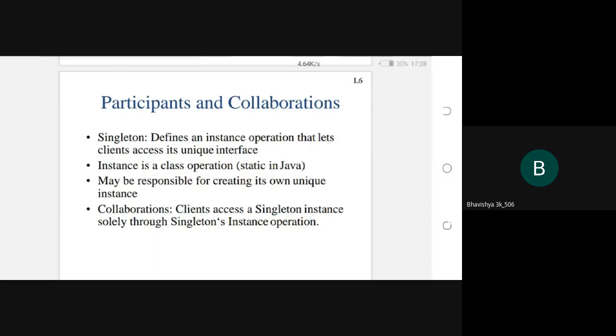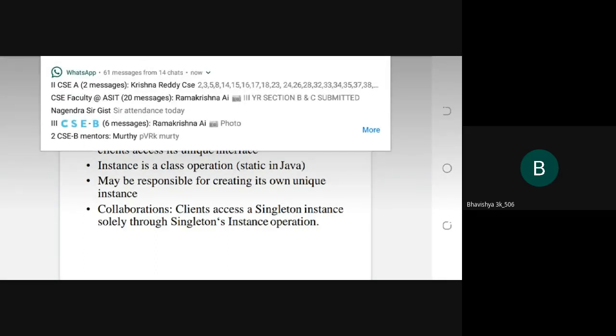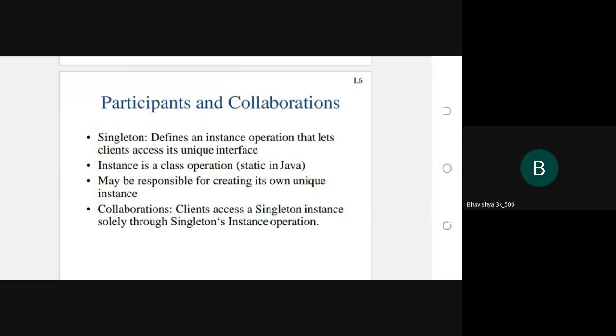Here the instance is the only unique instance for the class. The class should contain only one unique instance. Here the class may be responsible for creating its own unique instance.